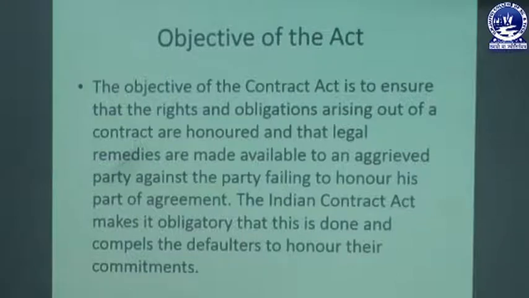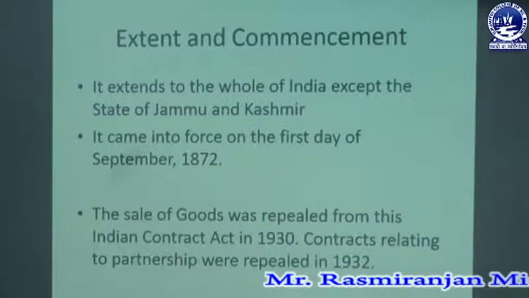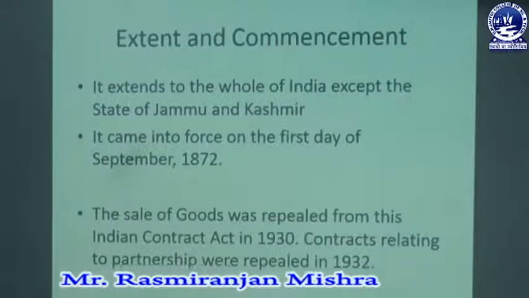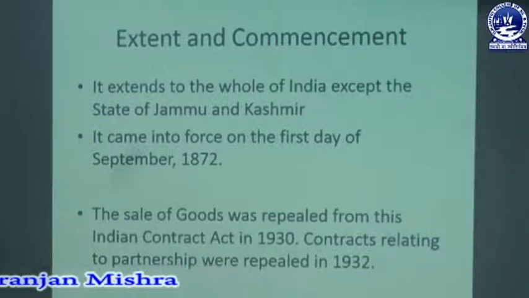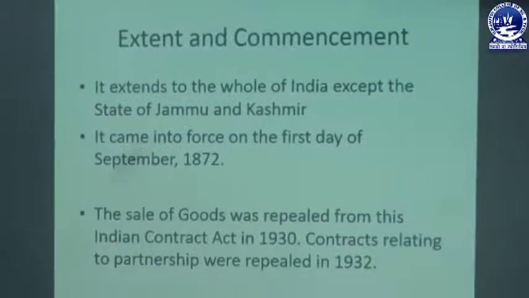So what is the extent and commencement of the Indian Contract Act? The Indian Contract Act extends to the whole of India except Jammu and Kashmir. This act came into force on 1st September 1872. The Sale of Goods Act was repealed from this Indian Contract Act in 1930. Contracts relating to partnership were repealed in 1932. So the Indian Contract Act includes everything except the Sale of Goods Act and the Indian Partnership Act.